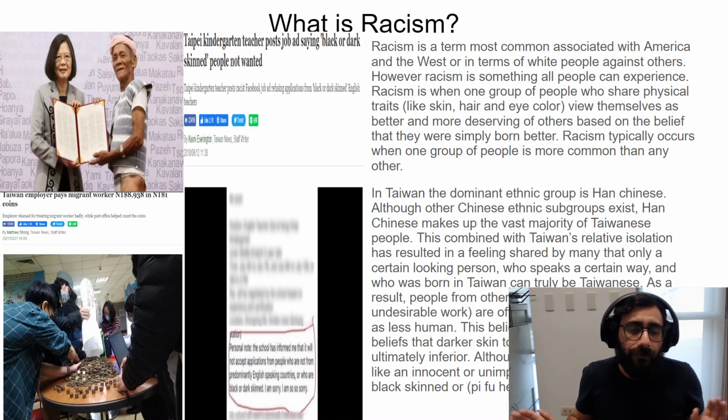They have lived there their whole life. They grew up there. They didn't even move from another country. They were just born there, but they have different skin color. They're just as capable of teaching English.